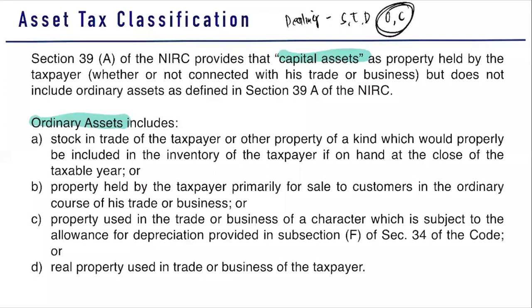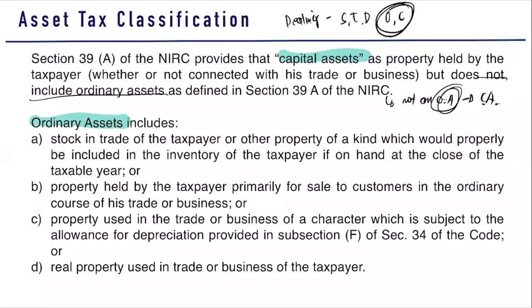Before we proceed to the definition of capital assets, it is better to define first an ordinary asset. Why? Because in the definition of a capital asset, it says that it is a property that is not an ordinary asset. So if it is not an ordinary asset, then it is a capital asset. And it's very hard to define items like that. Therefore, you must learn what an ordinary asset is.